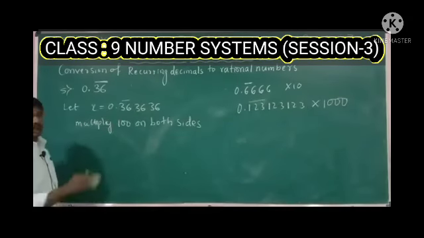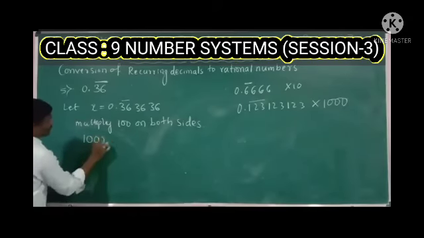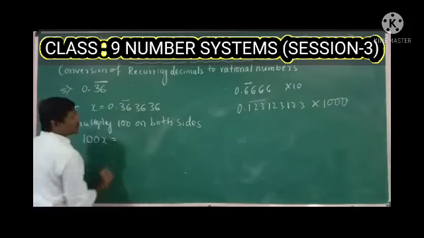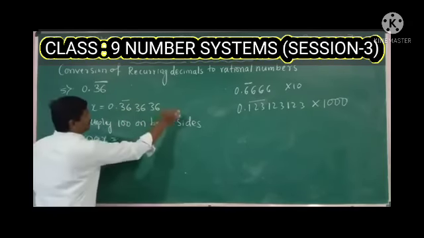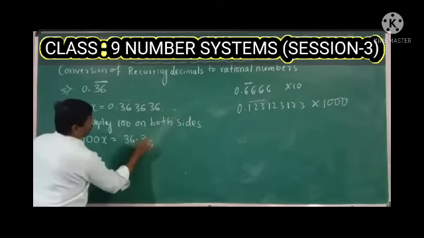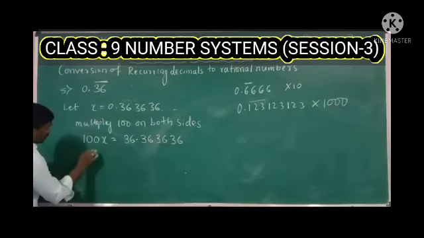Once you multiply 100 on both sides, 100 into x is 100x. 0.363636 into 100 means 36.363636. Write this 100x as it is.